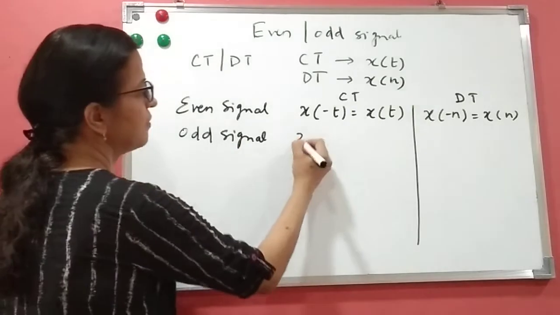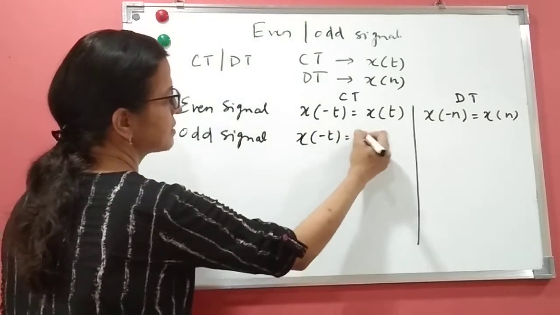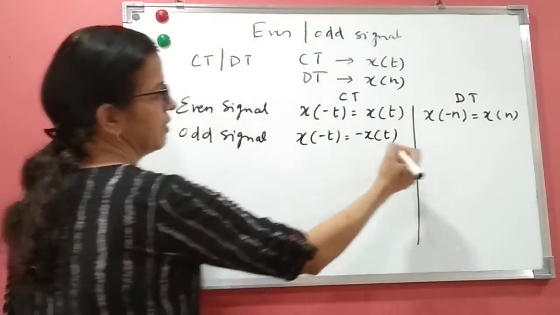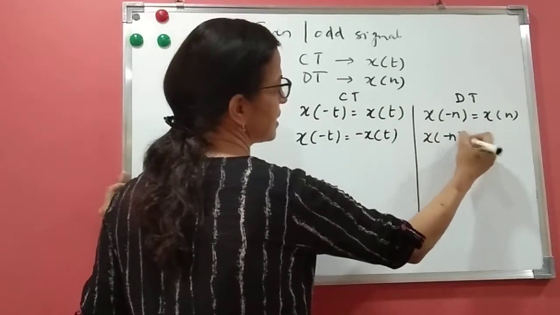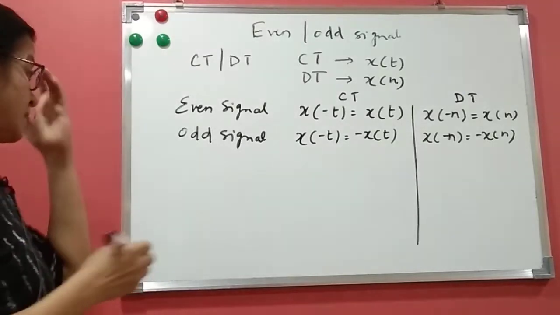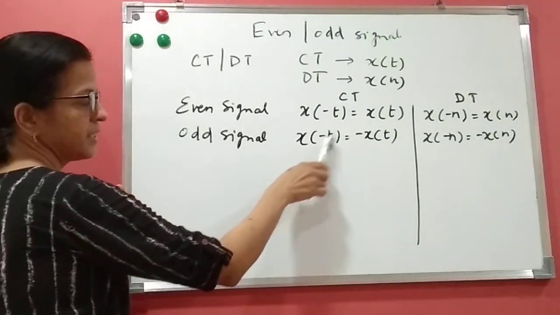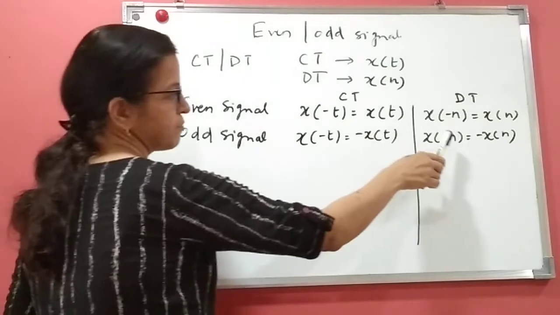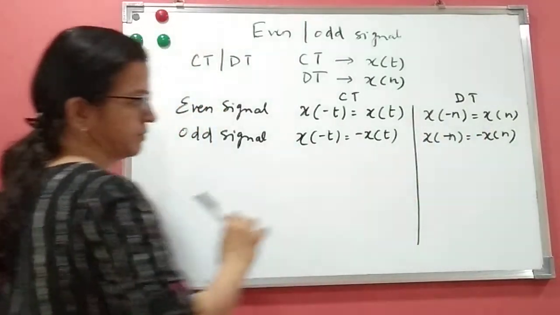What is an odd signal? X of minus t is minus x of t. Similarly here it will be x of minus n is minus x of n. Okay, so odd signals are antisymmetric, so x of minus t is nothing but minus x of t, and x of minus n is minus x of n.